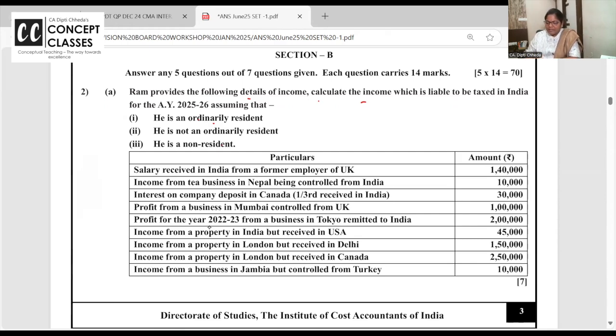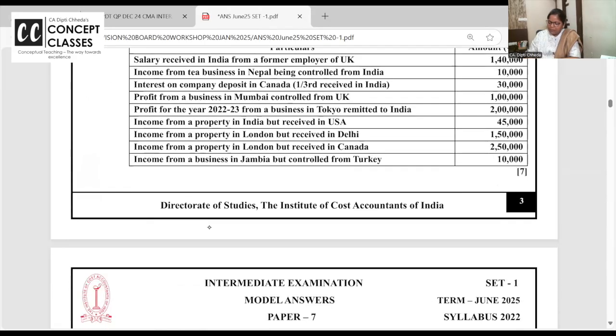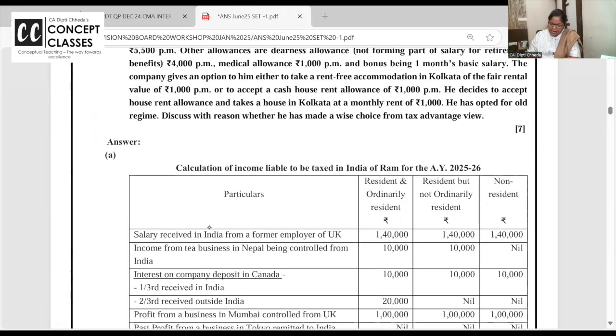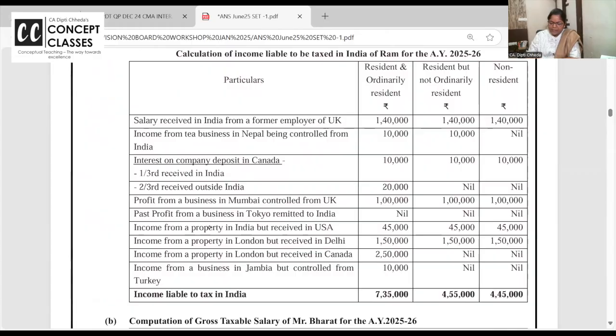RAM provides following details of income, and you have to compute. Now, I'm not making a triple column. I'll directly tell you the link here. Salary received in India, taxable for all. You remember? Yes, yes, yes, no, no. Non-resident will pay the tax. I'll tell you the gestation. Listen, in 2 minutes. Even if concepts are not clear, I'll clear that also.